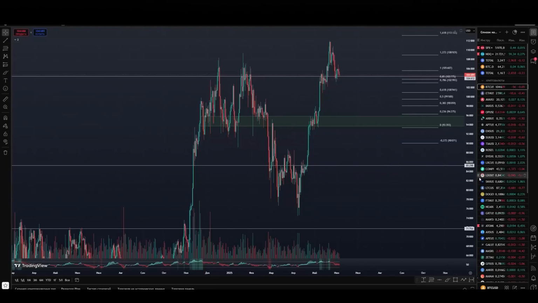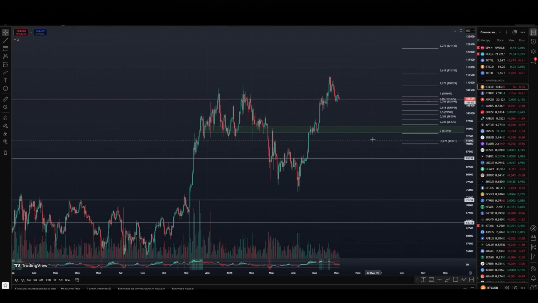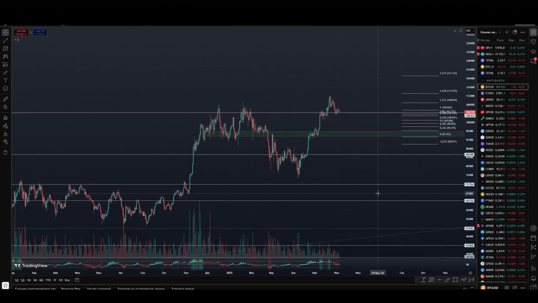Welcome, friends. Today, I will analyze Bitcoin in detail from the point of view of cycles. I will also tell you my expectations regarding a more local structure. Let's figure out in general when the current bullish cycle can potentially end, when Bitcoin will enter a bearish